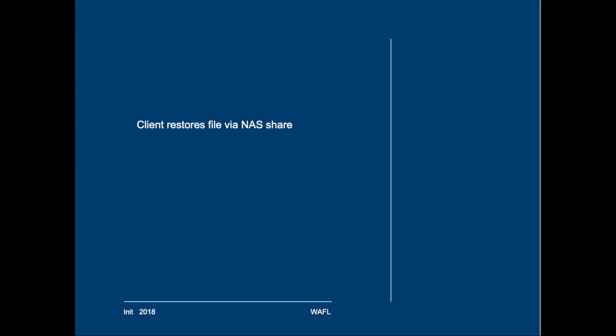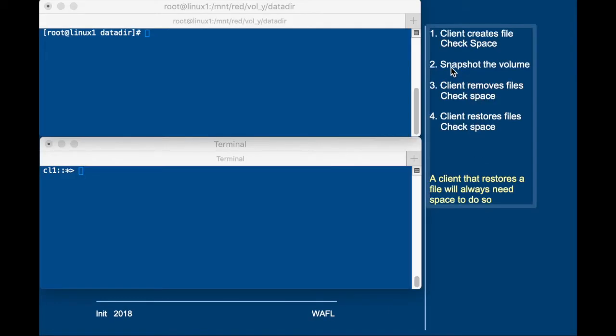Now let's have a look at what happens when a CIFS or NFS client restores files into the volume from the snapshot directory. First, the client has created some files, then it will check the space, then we will snapshot the volume, the client will remove some files from the active file system, check space again, and then the client restores files and checks the volume space again. Now remember that the client that restores a file will always need space to restore that file.